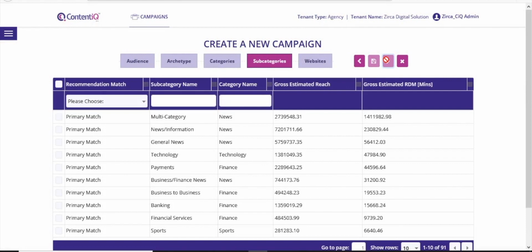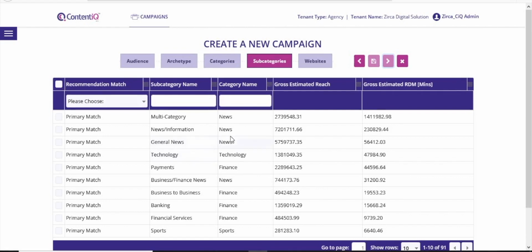This screen links the content affinities to subcategories of destinations. Our selection here will lead to actual websites on the next screen. The metrics shown here are reach and RDM. Reach is the actual number of users within the subcategories. RDM or reach depth multiple is a combination of reach and time spent to indicate engagement of a platform, subcategory, or a category.